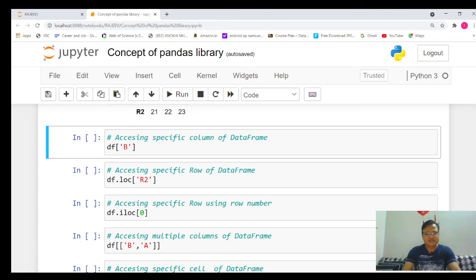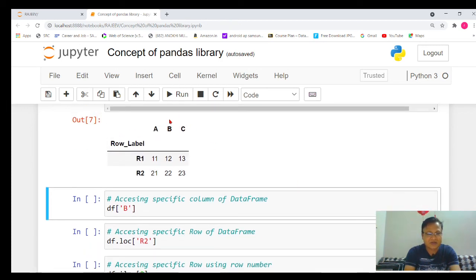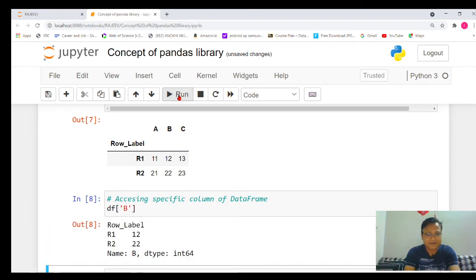It's very simple: df, and inside the bracket the column name. B is the name of the second column, so I want to display the data of column b. If you execute it, great. The second column's data is 12 and 22, so it displays 12 and 22.